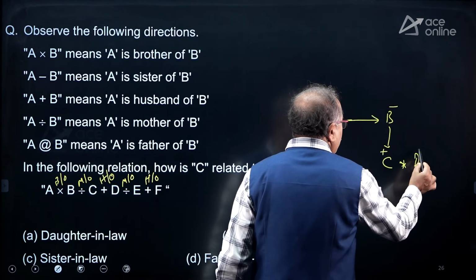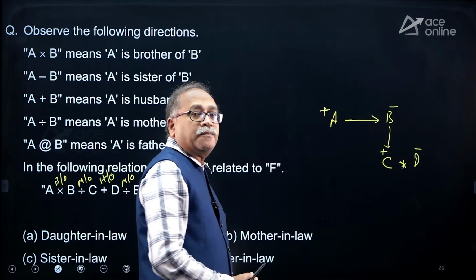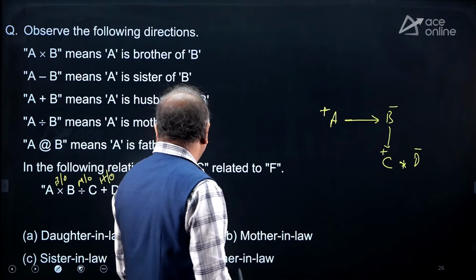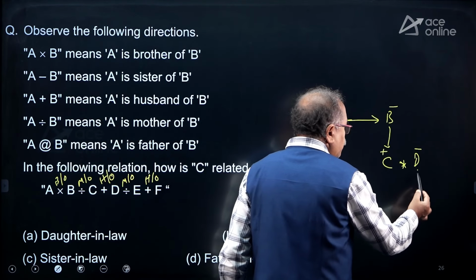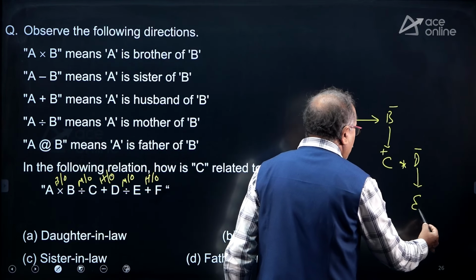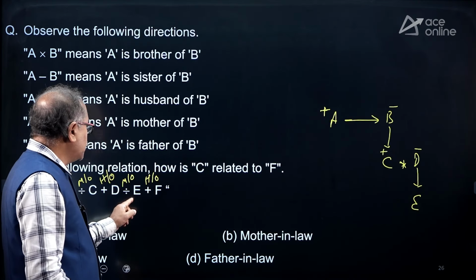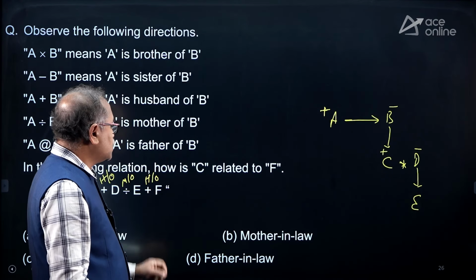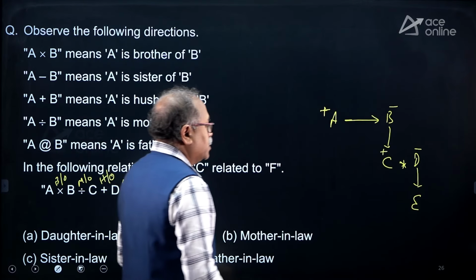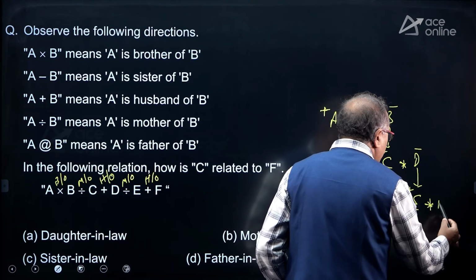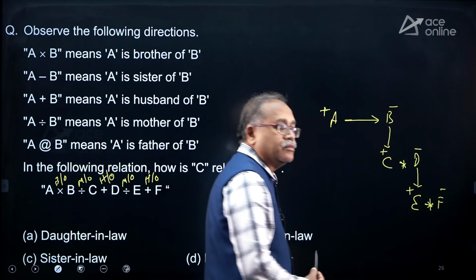So D must be female. And the next one, D is mother of E. So D is female and she is mother of E. Next, E is husband of F. So E is male and he is husband, couple of F. F is female. Done.